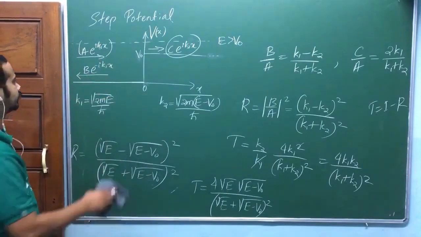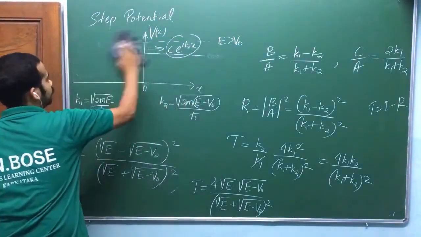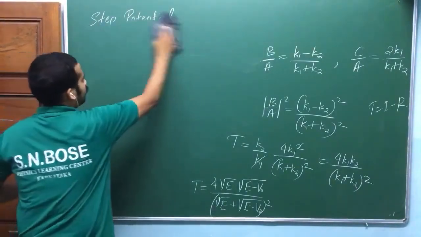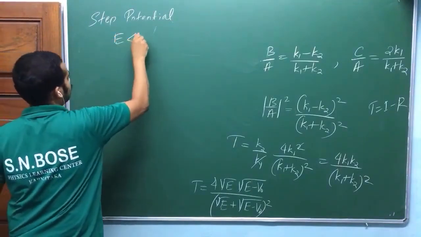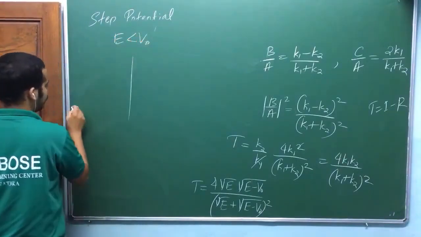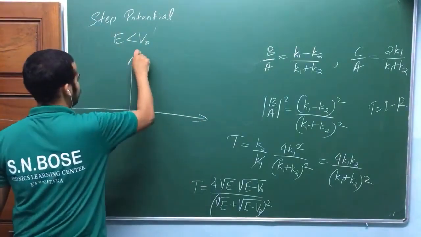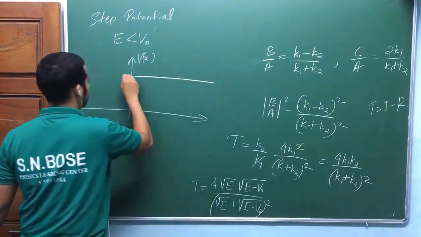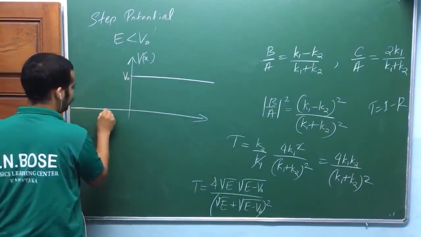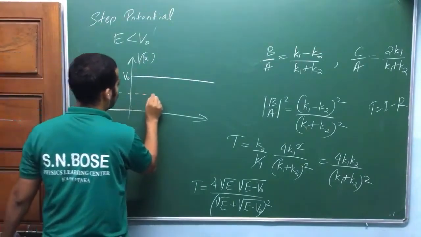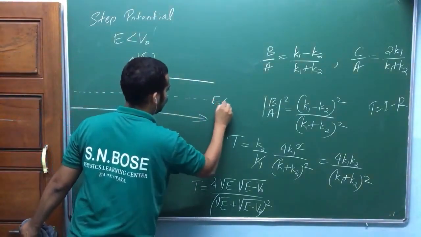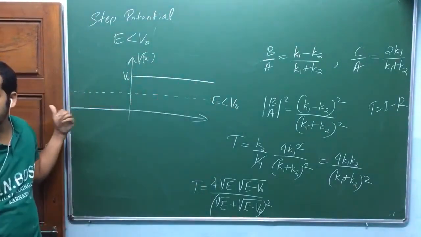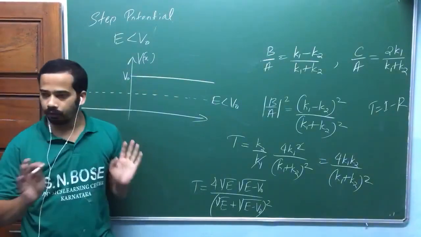Let me take the next situation. Let me take energy less than V naught. Second case, energy less than V naught. You have energy E which is less than V naught. In this case, the particle may not escape in this region, but it can escape in this region. This also is a scattering state. This allows only scattering states.